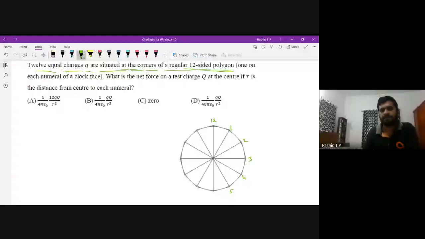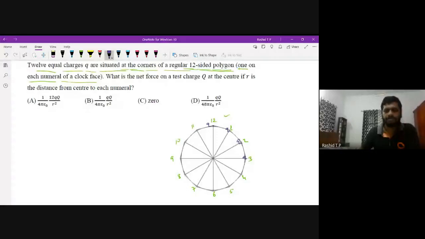This question can also be asked for a hexagon, triangle, or square. There are 12 charges, one on each numeral of a clock face: 1, 2, 3, 4, 5, 6, 7, 8, 9, 10, 11, 12. Everywhere one charge Q is placed.